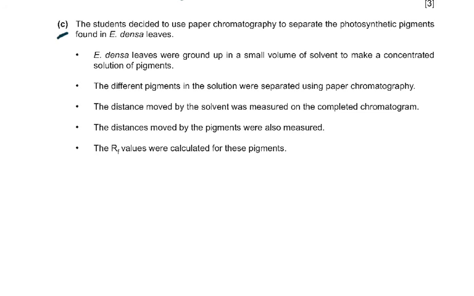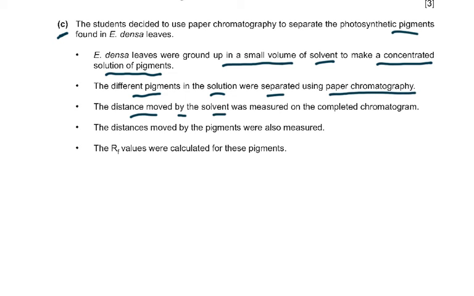Now coming to the C part of the question. The student decided to use paper chromatography to separate the photosynthetic pigments found in E. densa leaves. E. densa leaves were ground up in a small volume of solvent to make a concentrated solution of pigments. The different pigments in the solution were separated using paper chromatography. The distance moved by the solvent was measured on the completed chromatogram. The distance moved by the pigments was also measured. The RF values were calculated for these pigments.